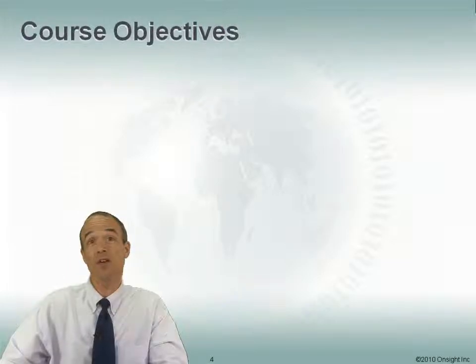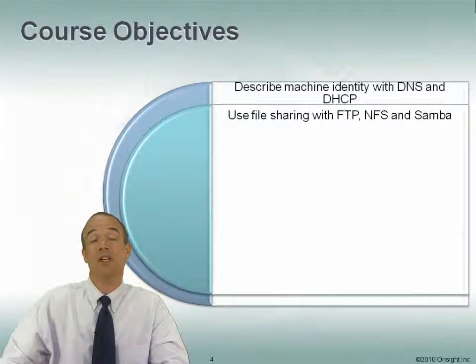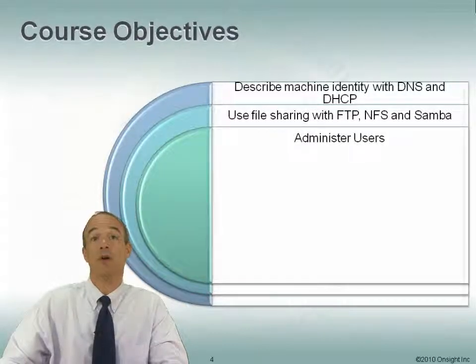All right, the objectives of our course include, we're going to describe machine identity with DNS and DHCP. So what we'll do is we'll set up our machine to be a DNS server and also a DHCP server. We'll also set up our machine to be an FTP server, an NFS server, and a Samba server. And the Samba server is going to essentially implement Windows file sharing using a Linux machine. We'll talk about administering users. We'll go into some detail about how to create users, delete users, and so on.